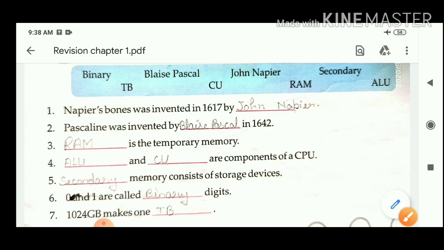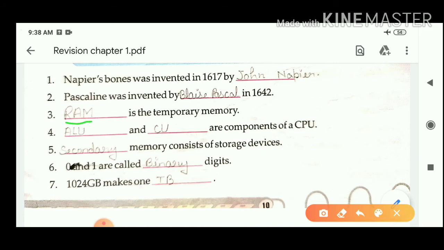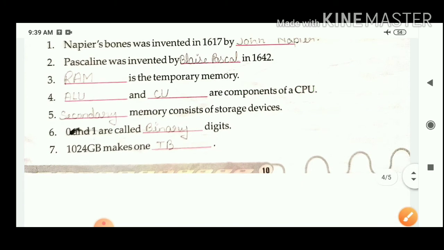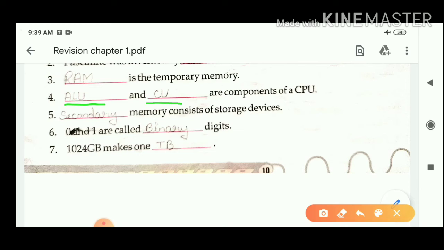Next question: dash is the temporary memory. Option A will be RAM and option B will be ROM. So the correct answer of this question is option A, means RAM is the temporary memory. Next question: dash and dash are components of a CPU. So ALU and CU are components of a CPU.